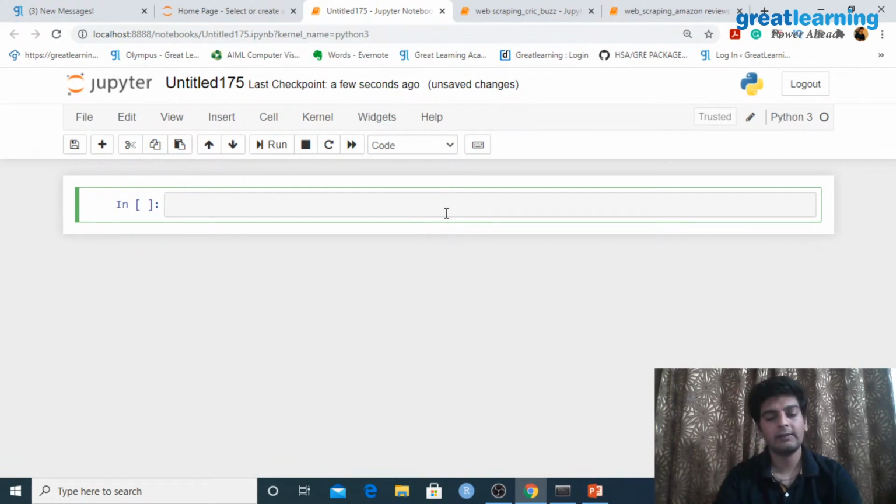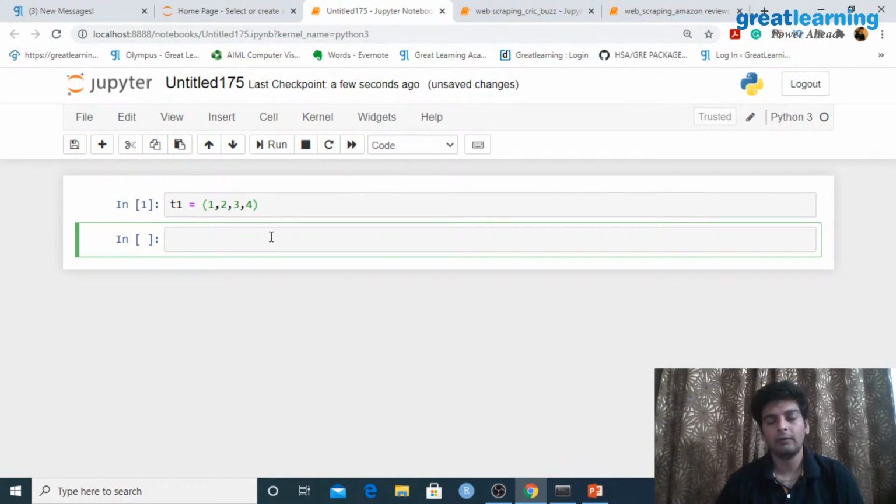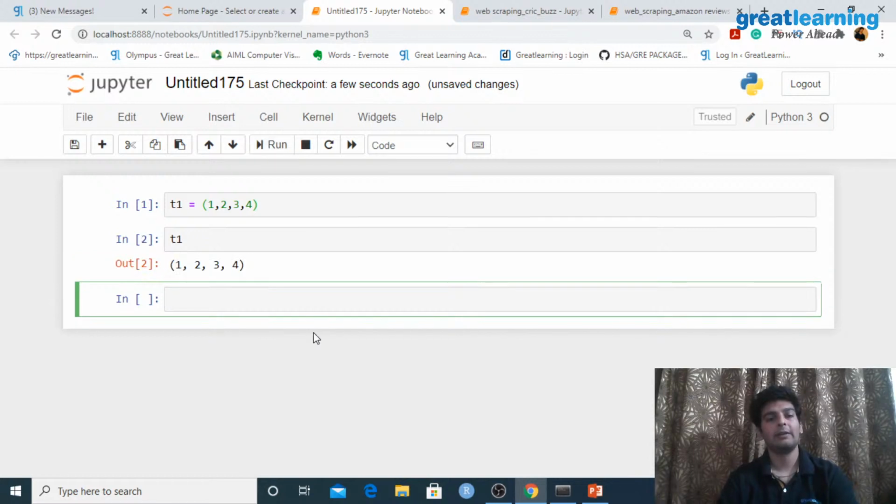Now let's start off with this data structure called a tuple. Here I'll write T1 is equal to, and I'll put in round braces over here. Round braces indicate that we want to create a tuple. Inside this, I will pass in a list of numbers and hit run. A tuple is where you can store multiple elements at the same time. Here you see that I am storing 4 elements at the same time in this object. Now let me print out T1.